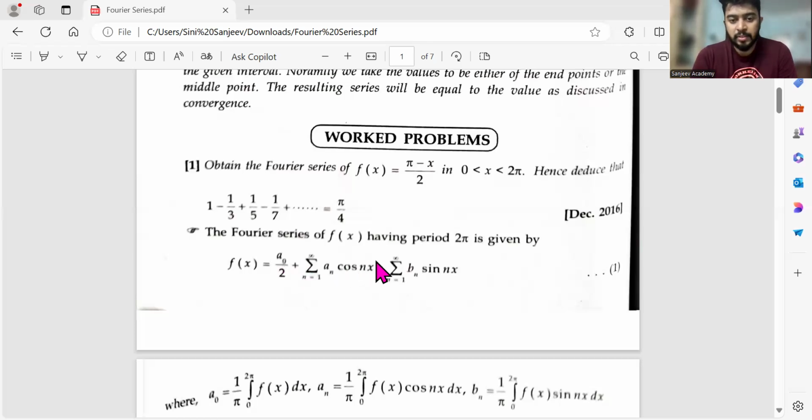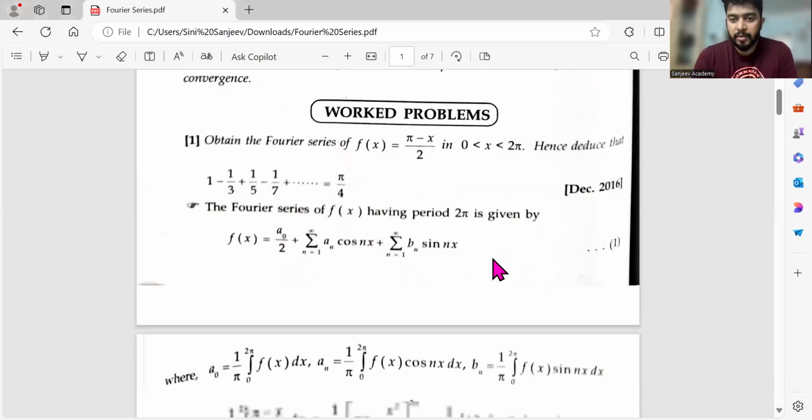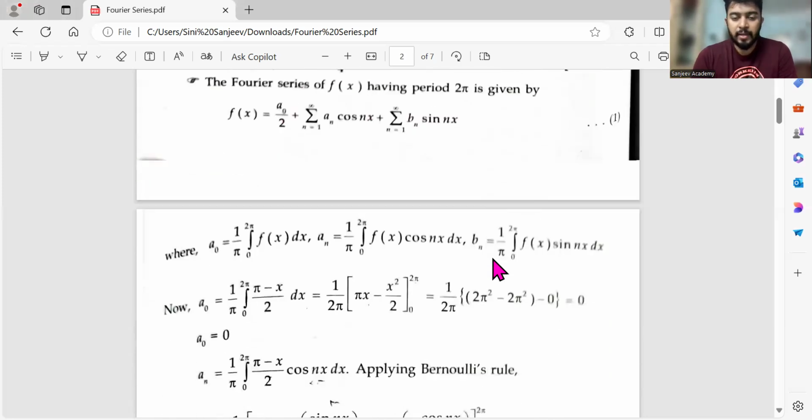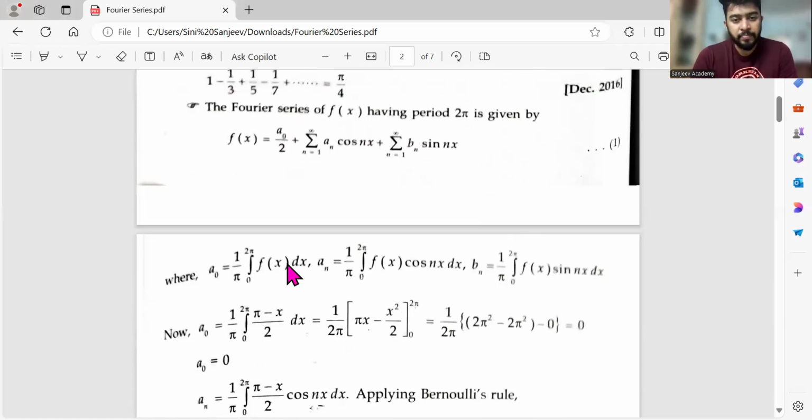Okay, so that's a shortcut, and we have to find only b n. But from the examination point of view, you might have to show it. Again, I'm telling you how to predict the answer. a naught is given by 1 by pi integral 0 to 2 pi f of x dx. a n is 1 by pi integral 0 to 2 pi f of x cos nx dx. b n, similarly, is 1 by pi integral 0 to 2 pi f of x sin nx dx.